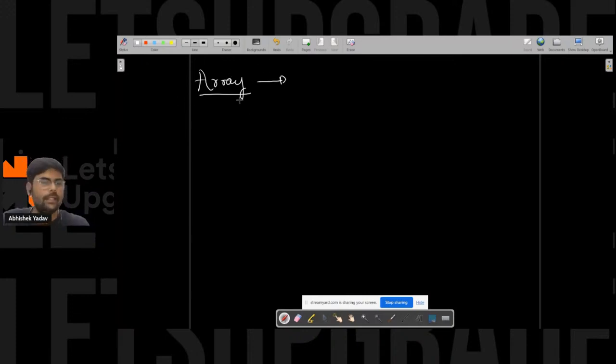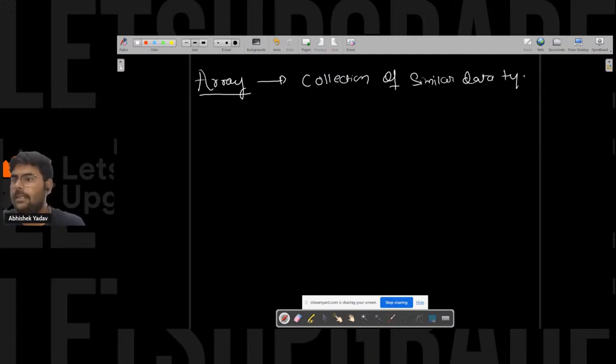So what is an array? Array means we are storing the data in a contiguous manner and that data is similar, right? So everyone is correct. That is a collection of similar data type elements, right? Data type elements stored in a contiguous memory location.